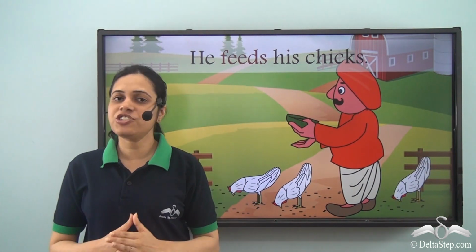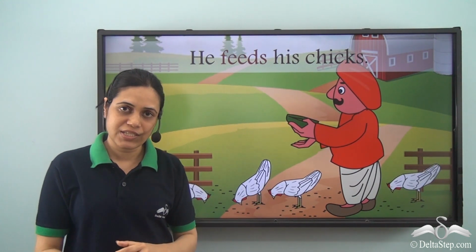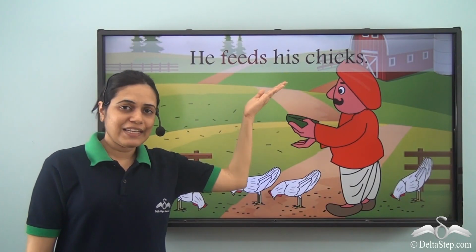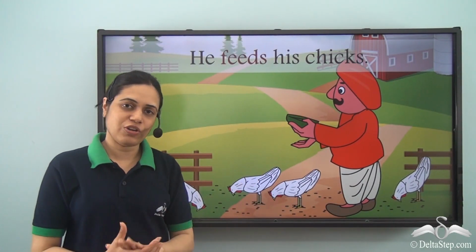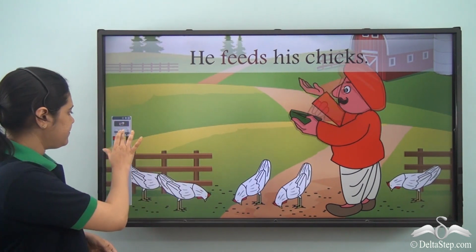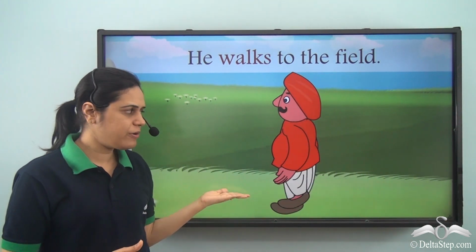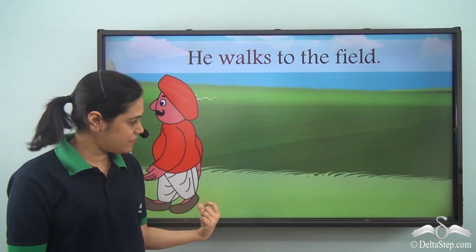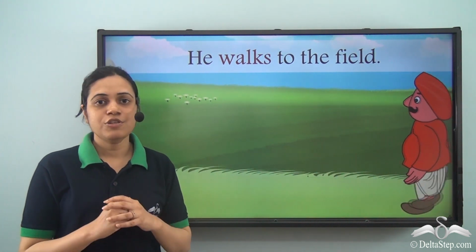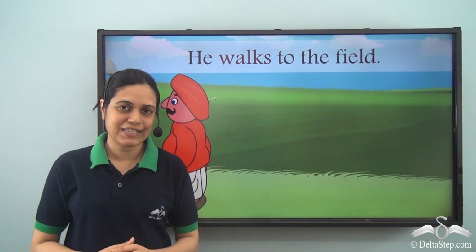He feeds his chicks. Now over here, what does farmer do? Feeds. So what is the action word? Feeds. So the word feeds is describing the action of the farmer. So feeds is the verb in this sentence. He walks to the field. Now what is farmer doing here? He is walking, as we can see. So farmer walks to the field. So walks is a doing word. So walks is verb in this sentence.